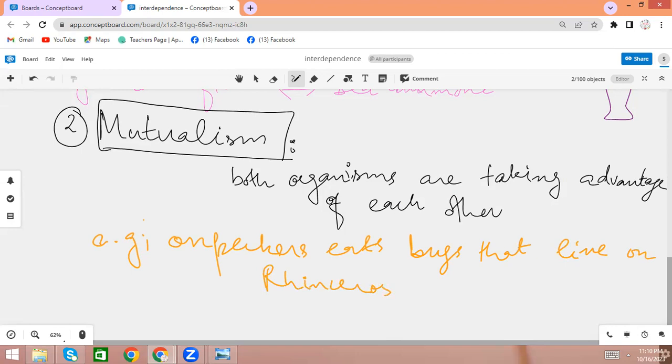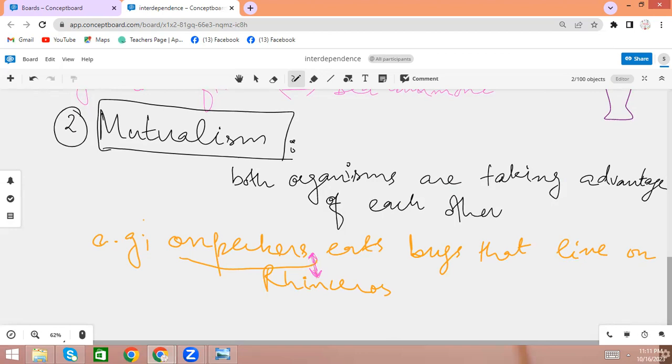So what do these oxpeckers do? This mutualism is the relationship between oxpeckers and rhinoceros.